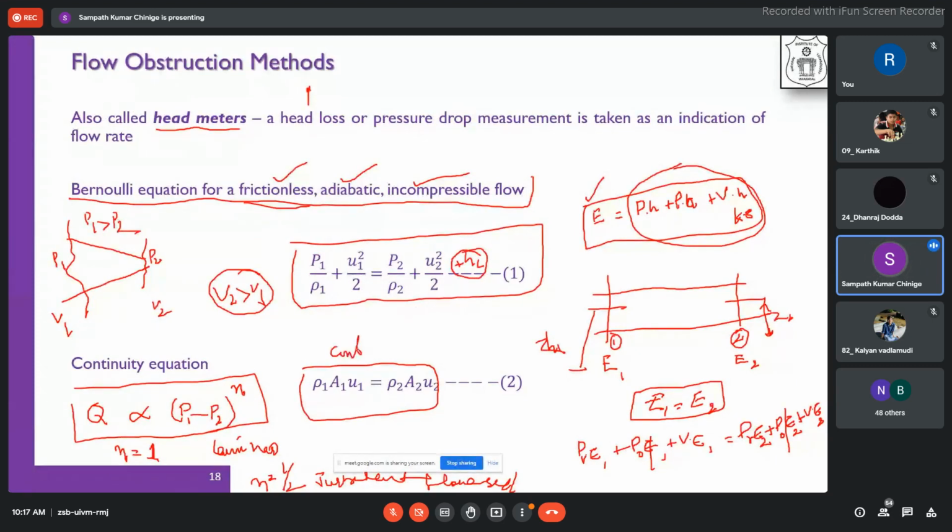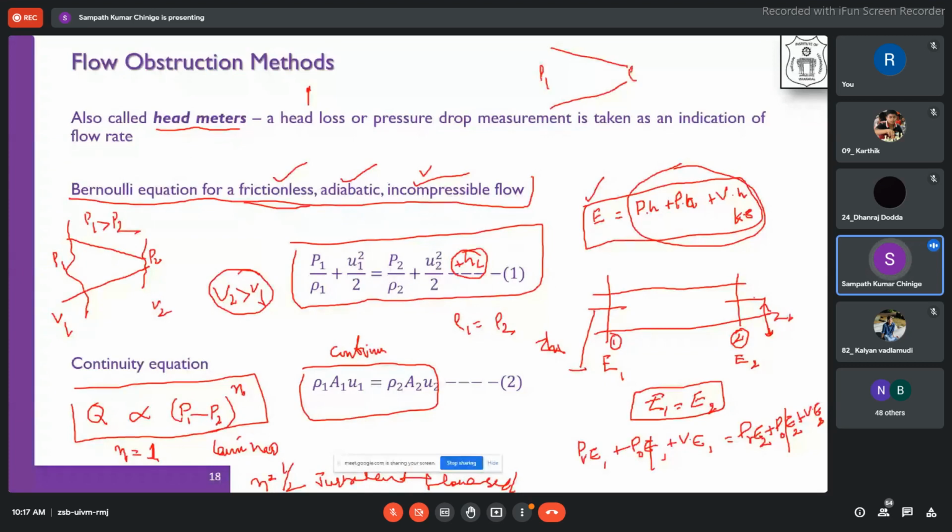This is the continuity equation, where you see that rho 1 A1 U1 is equivalent to rho 2 A2 U2. The only difference is if it is an incompressible fluid, what does that mean? It means that rho 1 becomes equivalent to rho 2. The density will not change when it is moving from this position to this position, or when there is a change in the area also. Even then the compressibility effect is not there. That means rho 1 is equivalent to rho 2.